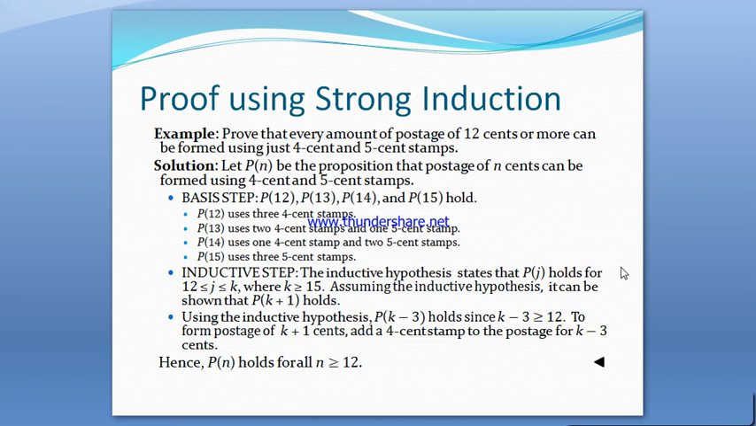P of 12 uses 3 4 cent stamps, so it is true. P of 13 uses 2 4 cent stamps and 1 5 cent stamp, so it is also true. P of 14 uses 1 4 cent stamp and 2 5 cent stamps, so P of 14 is also true. Similarly, P of 15 uses 3 5 cent stamps. So in the basis step of this problem, we prove that P of 12, P of 13, P of 14 and P of 15 all hold true, because 12, 13, 14 and 15 cents can be made using only 4 cent and 5 cent stamps.